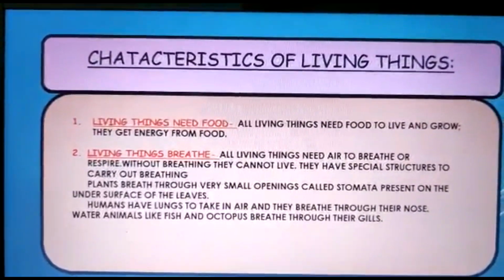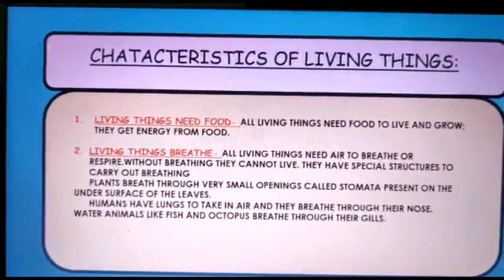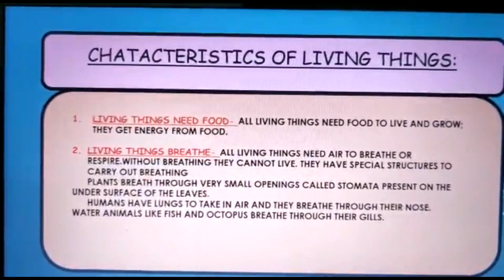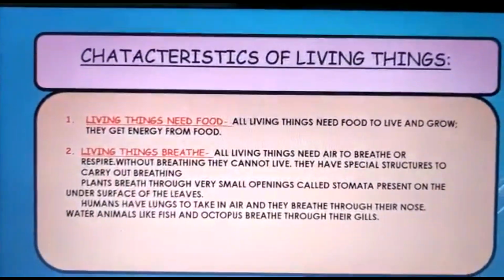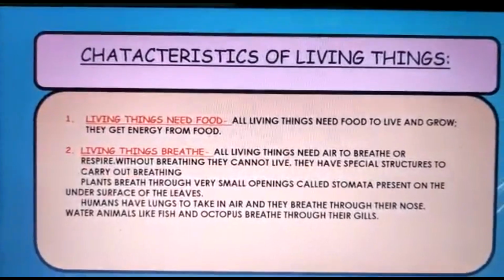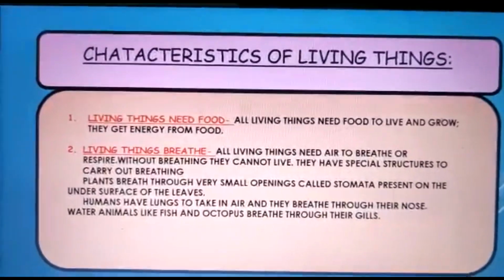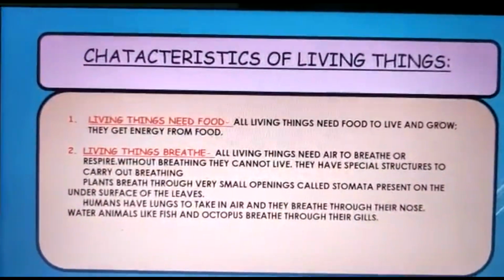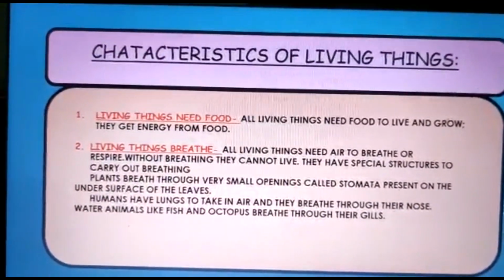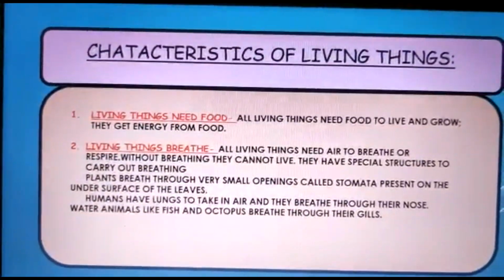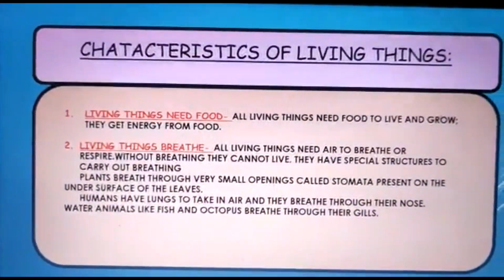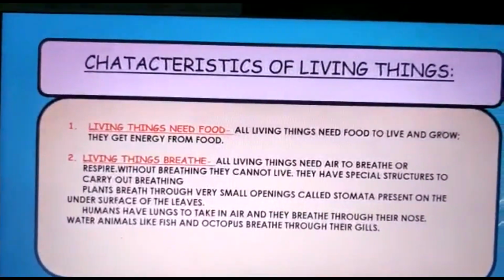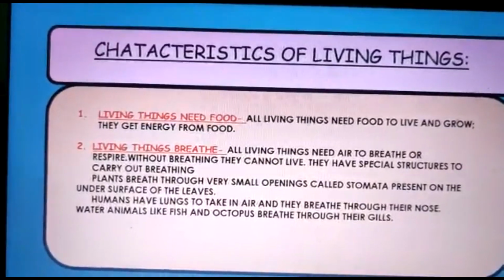The second point is living things breathe. Yes. All living things need air to breathe. Human beings take in oxygen and breathe out carbon dioxide. Similarly, plants breathe in carbon dioxide and breathe out oxygen. Though we have special structures, like humans have lungs to take in air, and we breathe in through our nose.